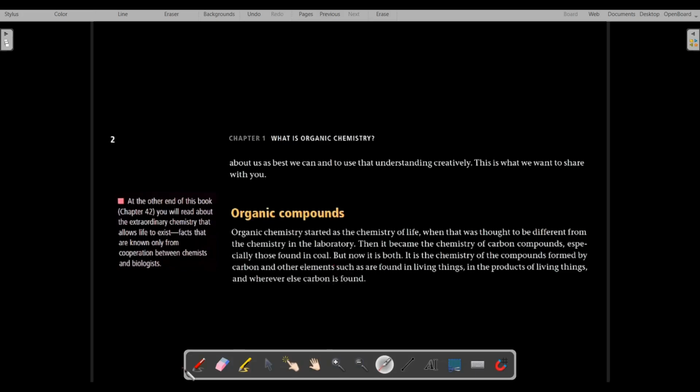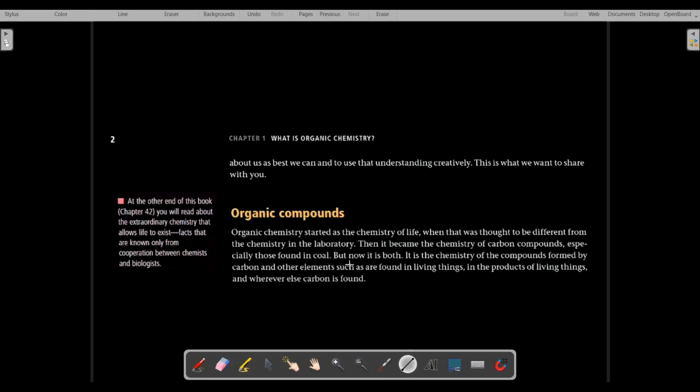Those fossils convert into petroleum and coal. So it came to be known as the chemistry of carbon compounds, especially those derived from coal or petroleum.